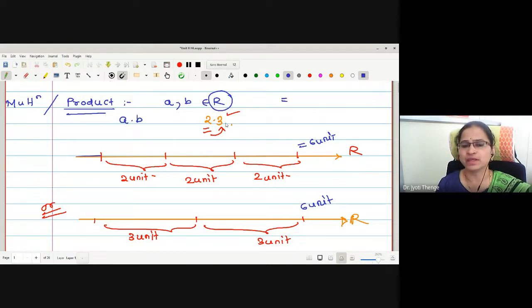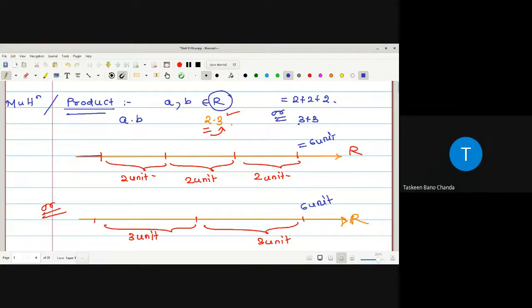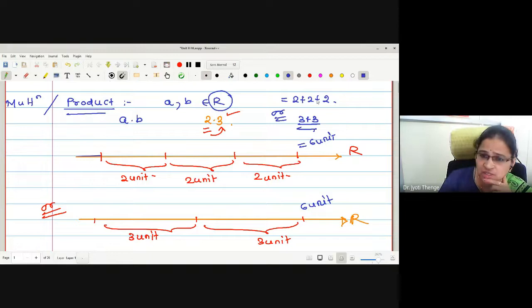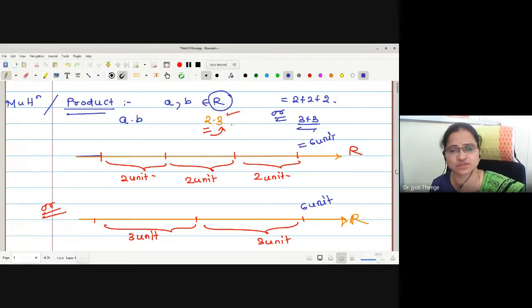If I am taking 2 times 3, what is this actually? This is 2 plus 2 plus 2, that is, 2 added 3 times, or 3 added 2 times. Why is this addition easier for us on this real line? Because we have only one dimension, one line in our hand, and whatever the answer will be, it will be on the same line.